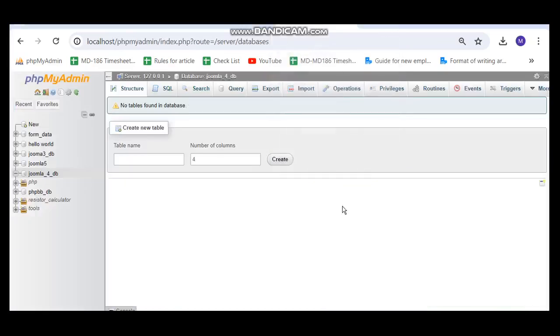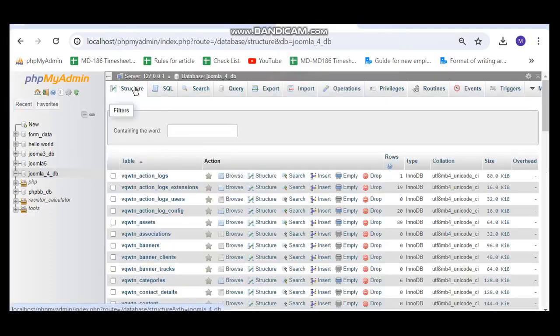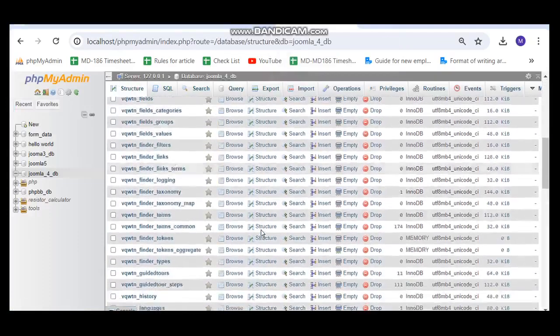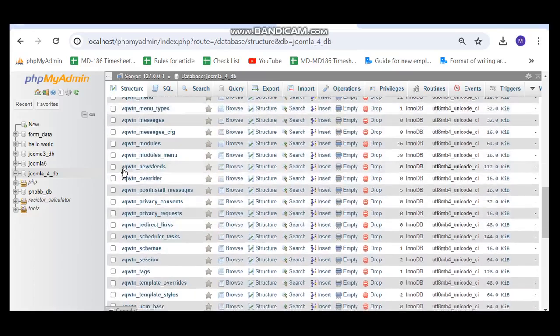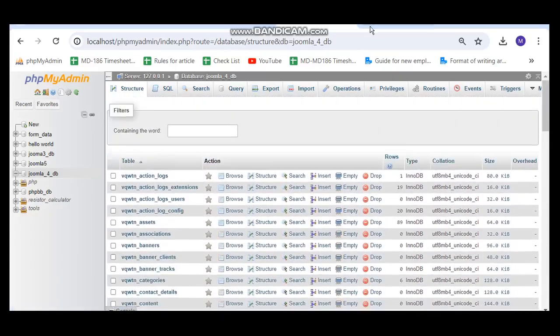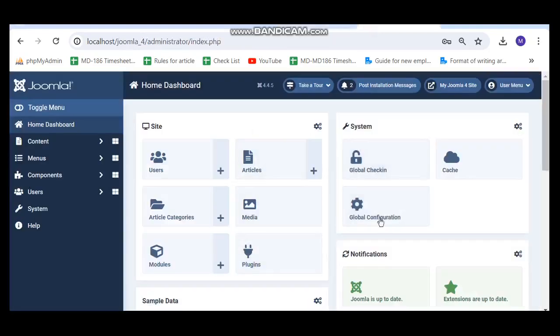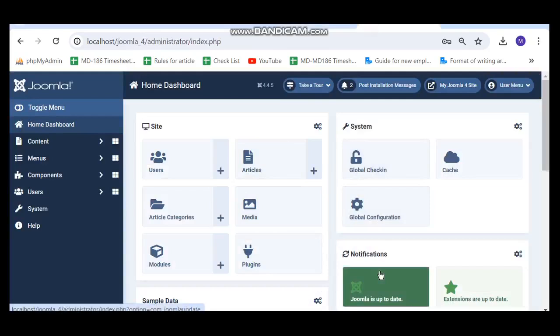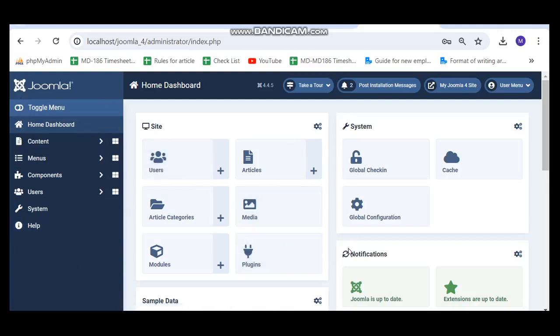If we go to this database and click on refresh, here you can see many tables created by Joomla 4, starting with the prefix text I described. Now Joomla 4 is working fine on our machine. Now you can create menus, contacts, and many pages, and create our custom pages with this Joomla 4.